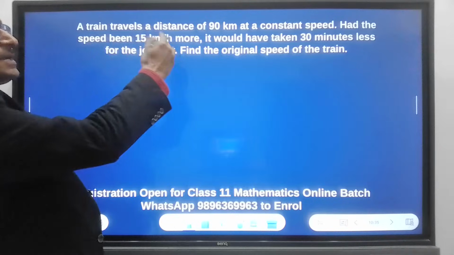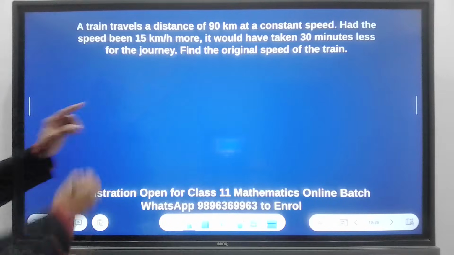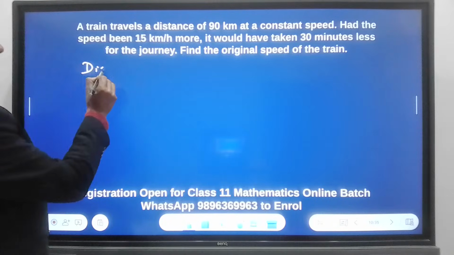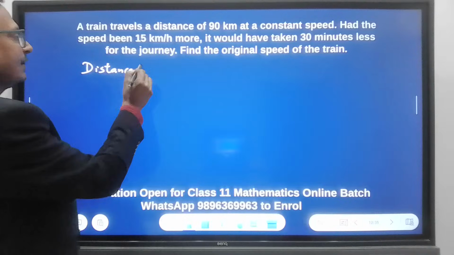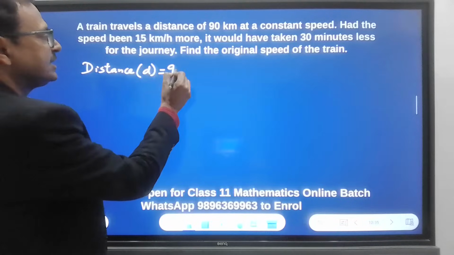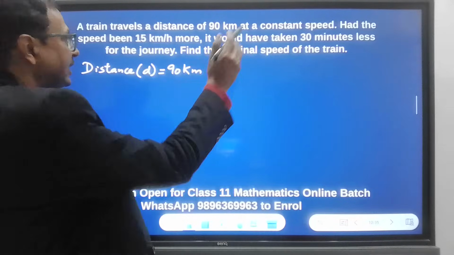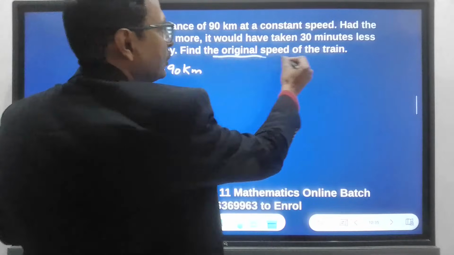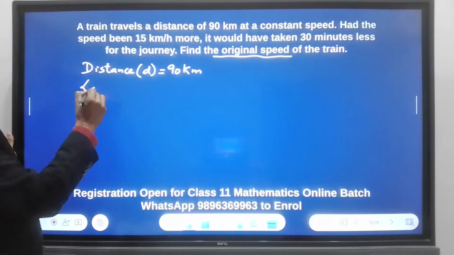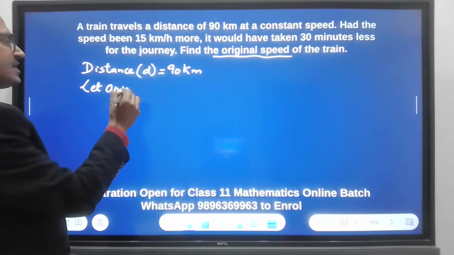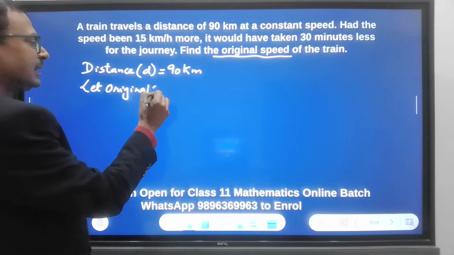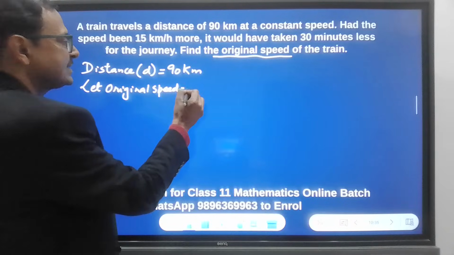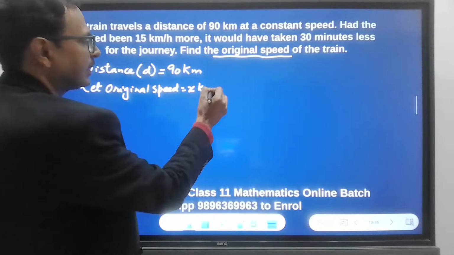A train travels a distance of 90 kilometers. So the distance d is 90 kilometers at a constant speed, and we need to find the original speed, right? So let the original speed be x kilometers per hour.